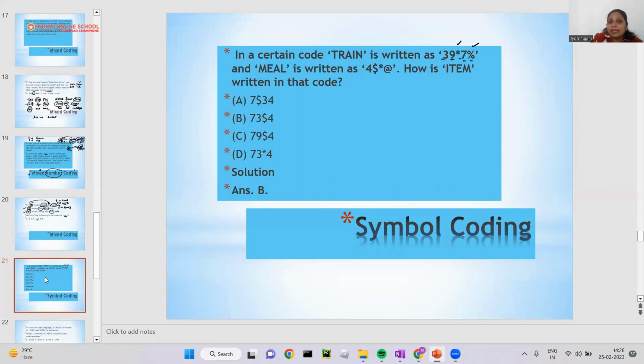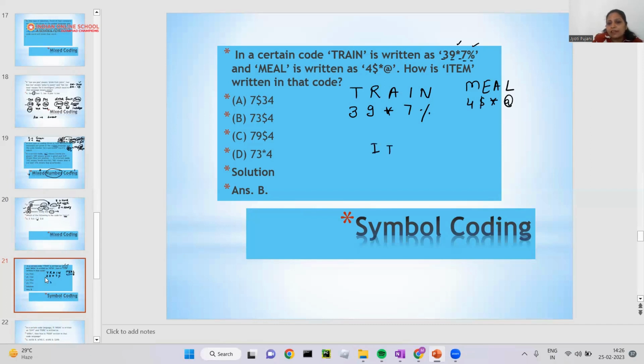Meal is written as $, 4, star, at the rate. How is item written in that way? So I will write. Very simple again. Train: I will write 3, 9, star, 7, percent. Okay. Now I will take meal, M-E-A-L. Here you can see $, 4, star, at the rate.